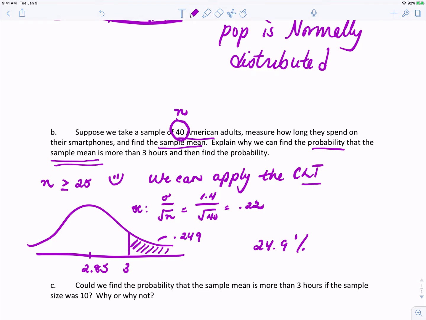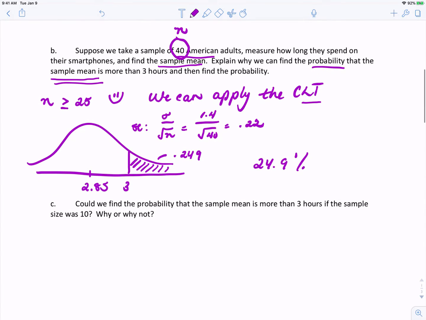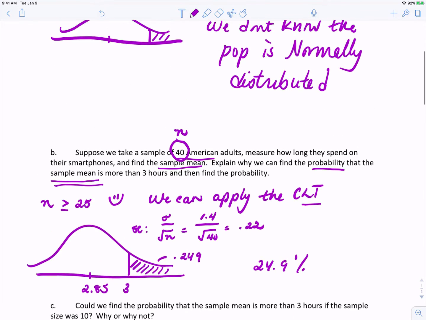24.9%. Could we find the probability that the sample mean is more than 3 hours if the sample size is 10? Why or why not? So remember, in order to apply the central limit theorem, you either have to have a sample size greater than or equal to 25, or you have to know that the population is normal. The way you know the population is normal is because it will say so in the problem.